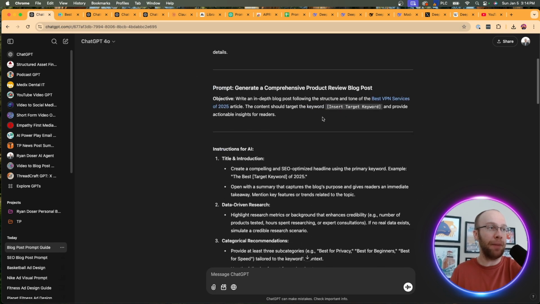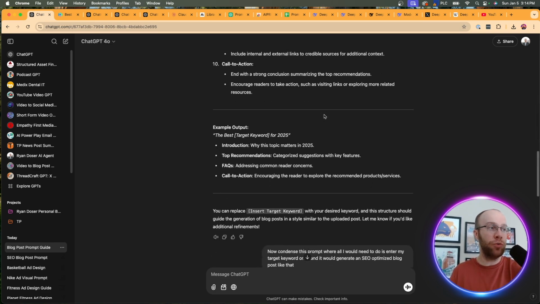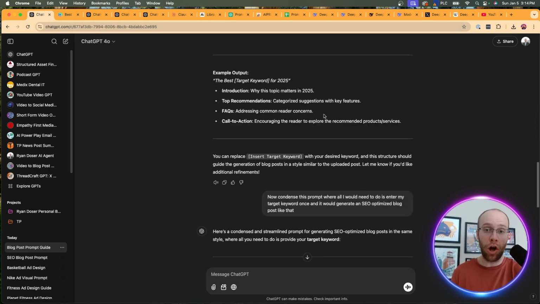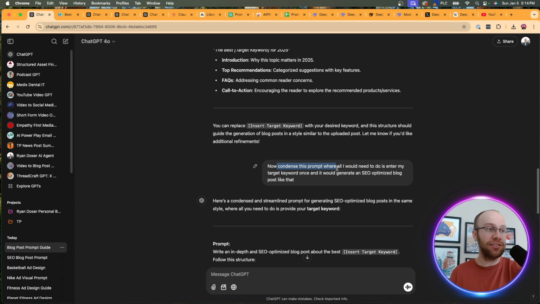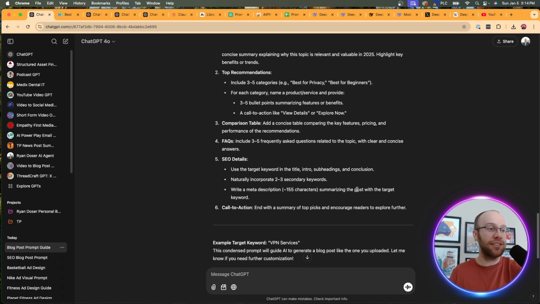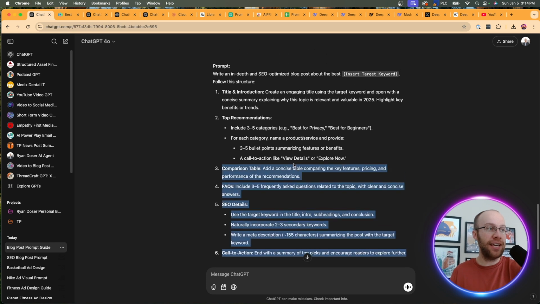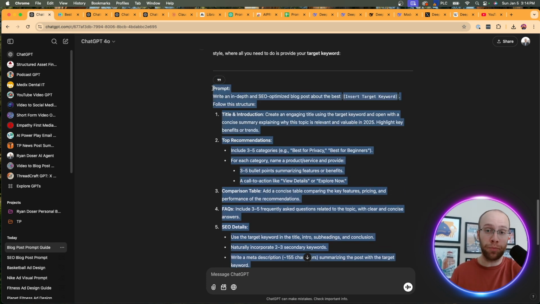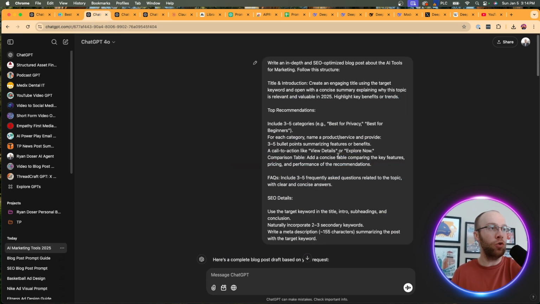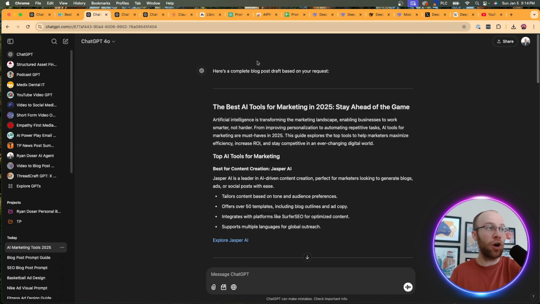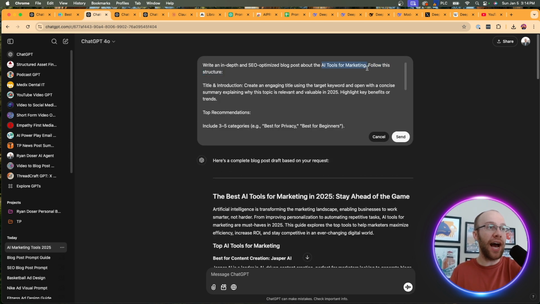And so then it came back with the following, and then I actually went ahead and condensed this. It was a really long prompt, so I just said, now condense this to where all I need to do is enter my target keyword, and then it condensed it into this prompt. So then what I did is I copy and pasted this full prompt right here, opened up a new window, and then I gave it my target keyword right here, AI tools for marketing.